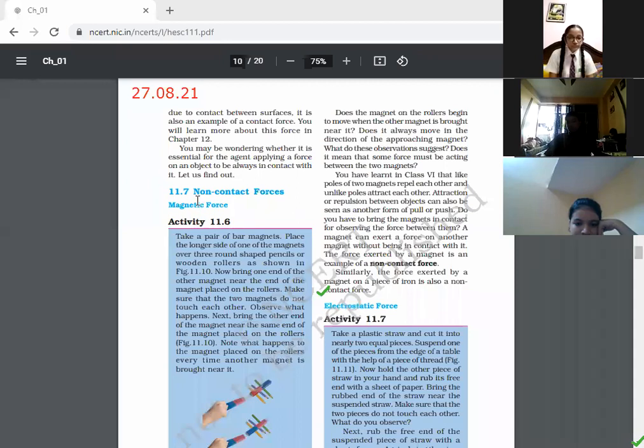Next, let's discuss the non-contact forces now. So let's read this paragraph. Start reading the non-contact force.